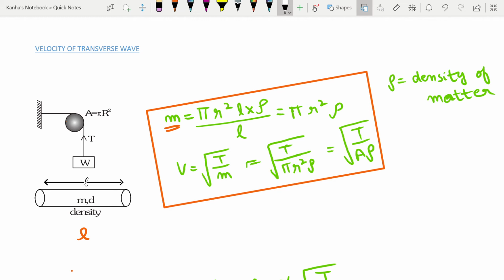Next I talk to you about the velocity of a transverse wave. So consider this string right over here.